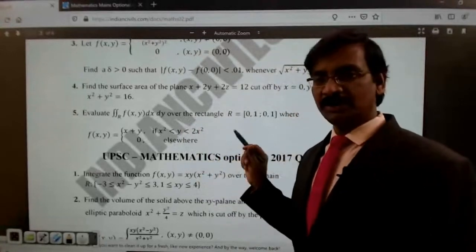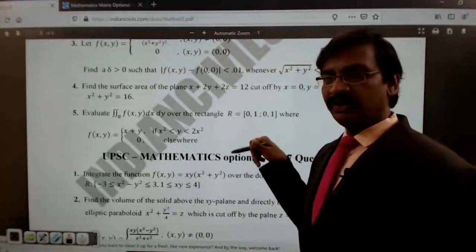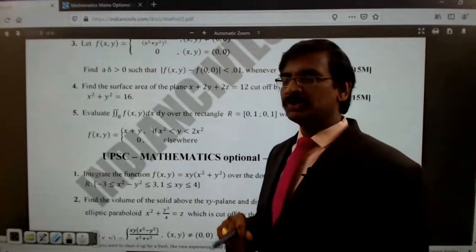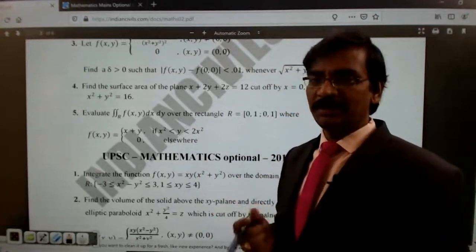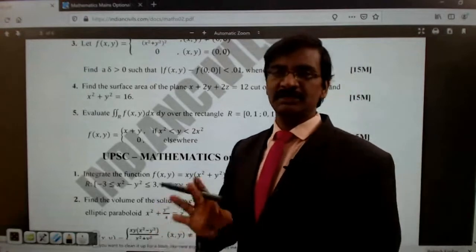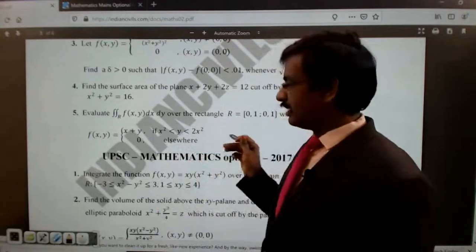And even the applications are mostly from the double integrals, and no questions till now we noticed from the triple integrals. So triple integrals were given much lesser priority, because if you understand the double integral concept, then it is an extension of the double integral itself. So you have to clearly understand this, right?